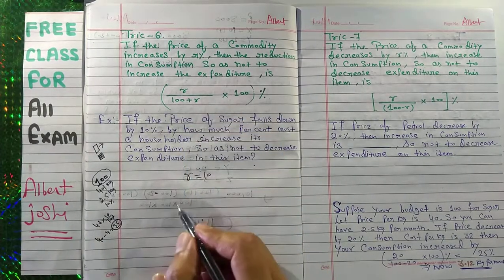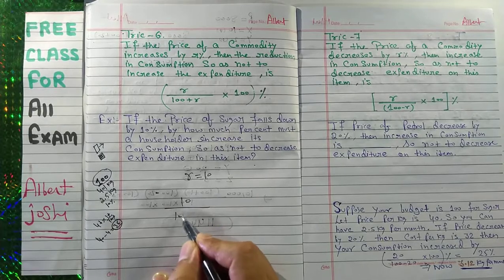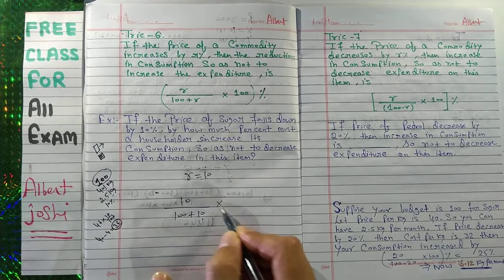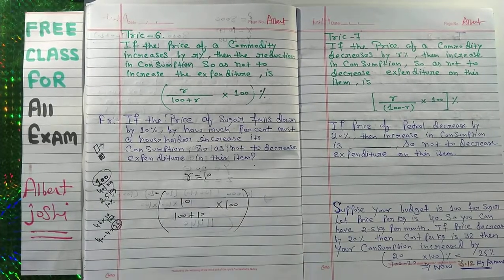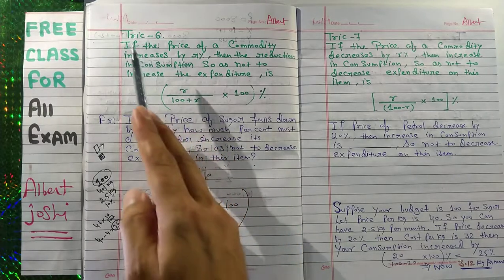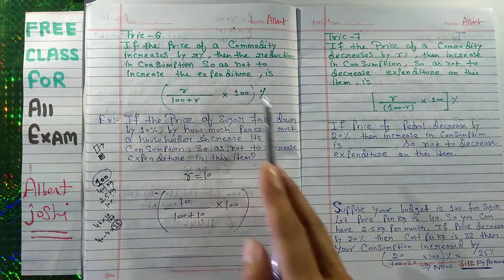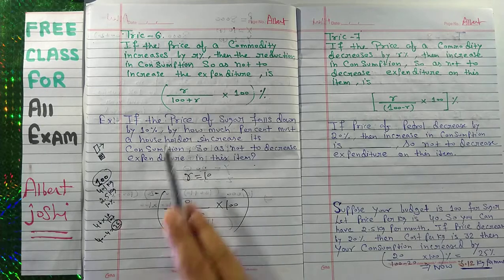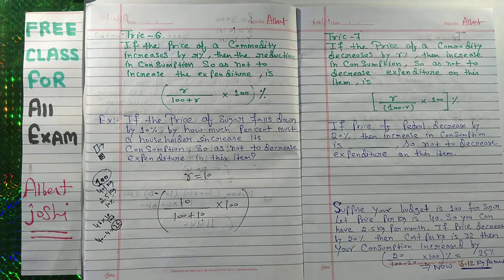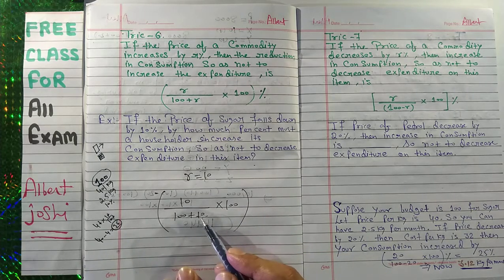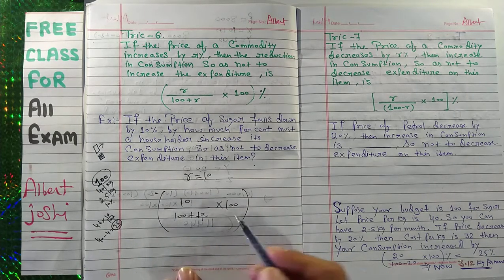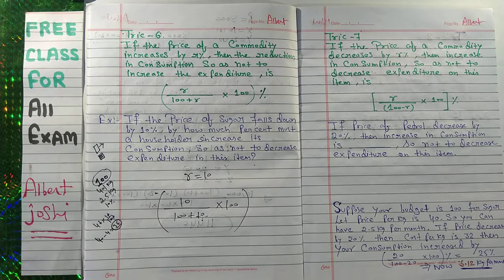You have to put the value here: 10 upon 100 plus 10 into 100. This is your answer. If you remember these tricks, then you can take less time during the exam. If you solve it, this is 10 upon 110 into 100. You can solve it.